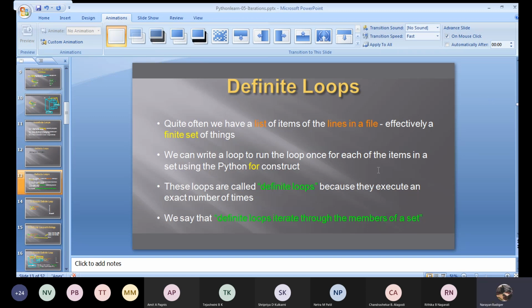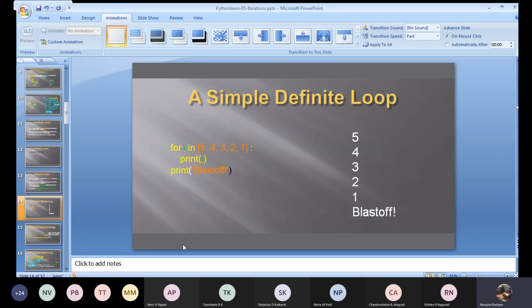Now here, definite loops means it will be iterating through the members of that set. It means, for example, if I have a list of 6 items, that loop has to execute 6 times.